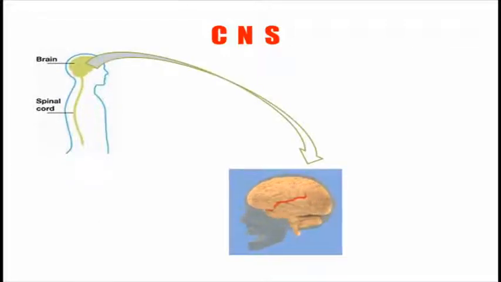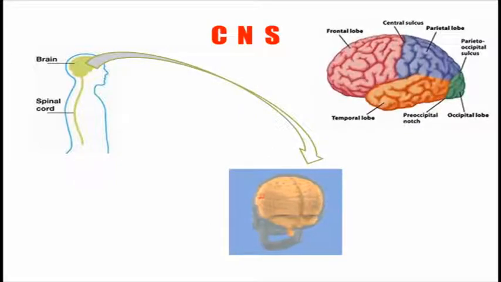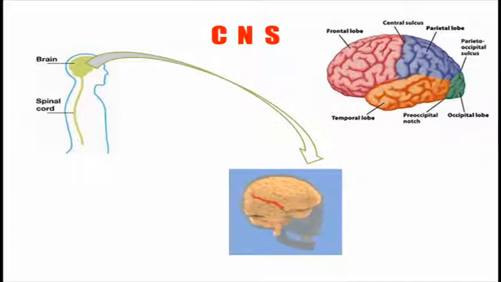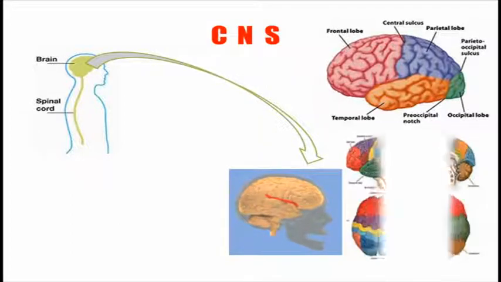And first of all, we will talk about the brain. So let's start. This is the brain, and the outer part of the brain you can see here, which we call the prosencephalon, and we will talk about it in the further slides.